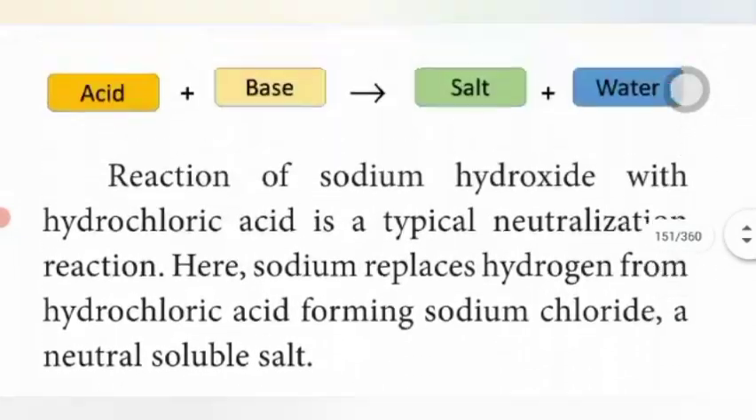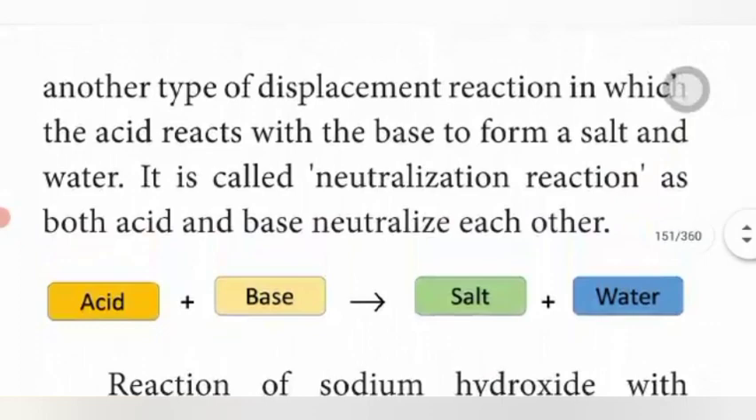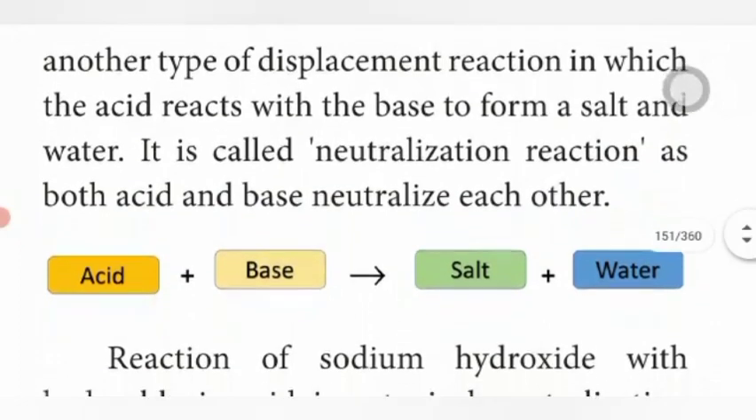This is another example of a neutralization reaction. Once again, recall what a neutralization reaction is: acid reacts with base to form salt and water. It is called a neutralization reaction.